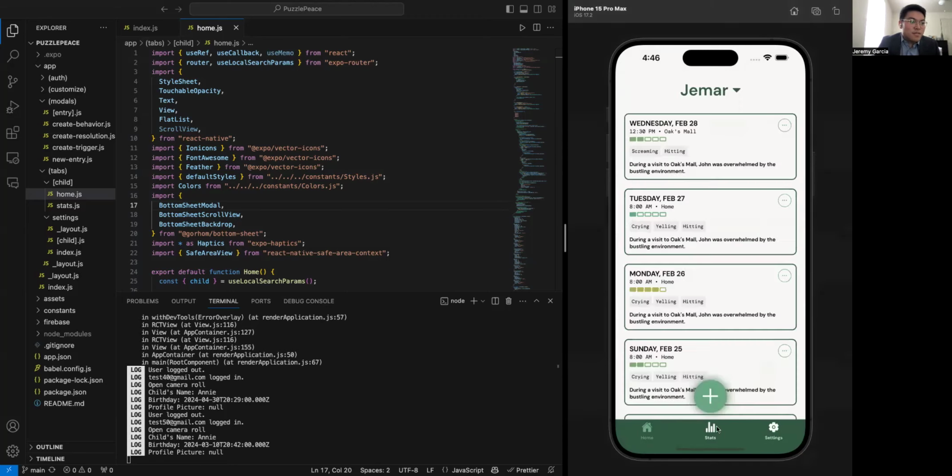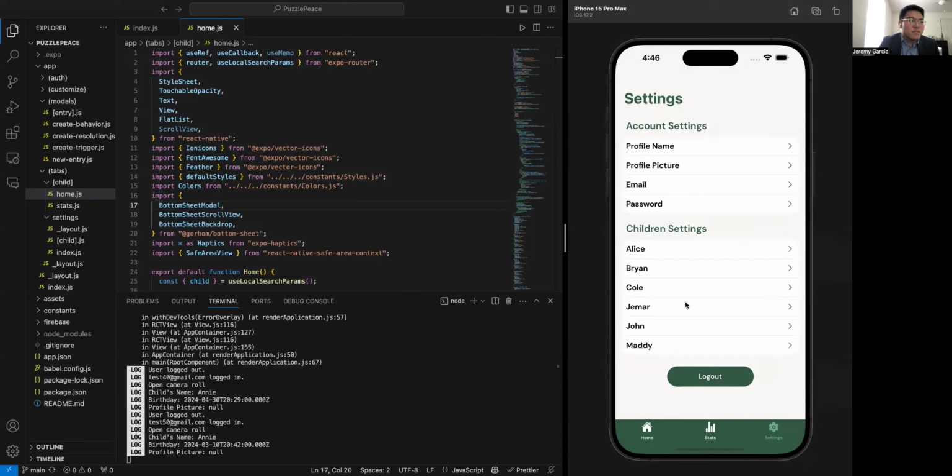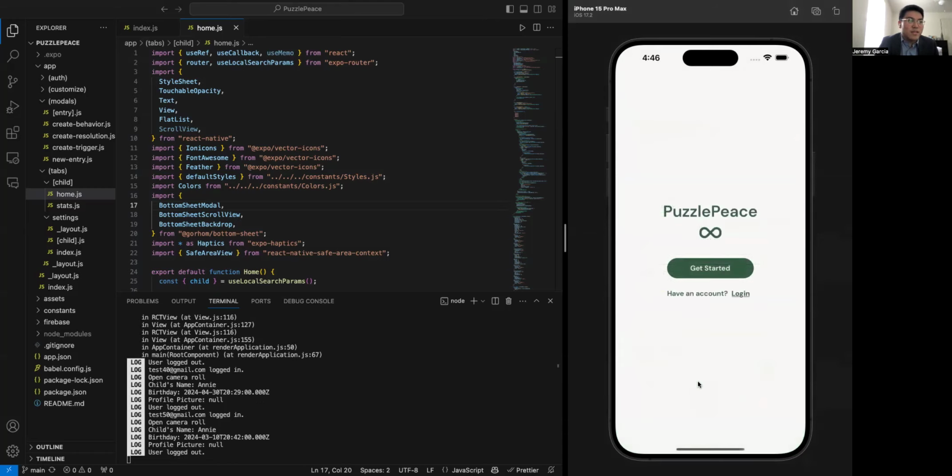Other than that, though, I believe that's all we've implemented. So far we have mainly the front end components, and so the next half, we're going to be working mainly on the back end stuff.